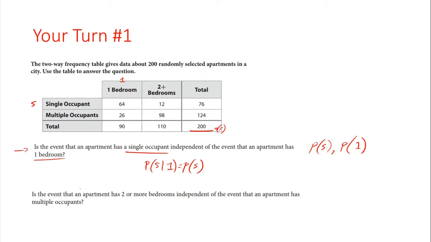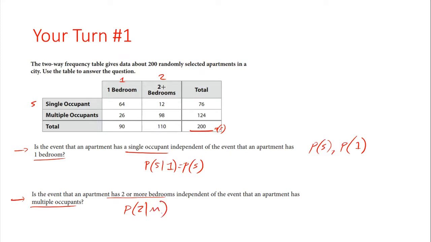Same concept with this question down here, except what you're trying to do is find whether the event that the apartment has two or more bedrooms is independent from the event that the apartment has multiple occupants. So again, you're doing the probability of two beds, and I'll say this event is two, given that it is multiple occupants.